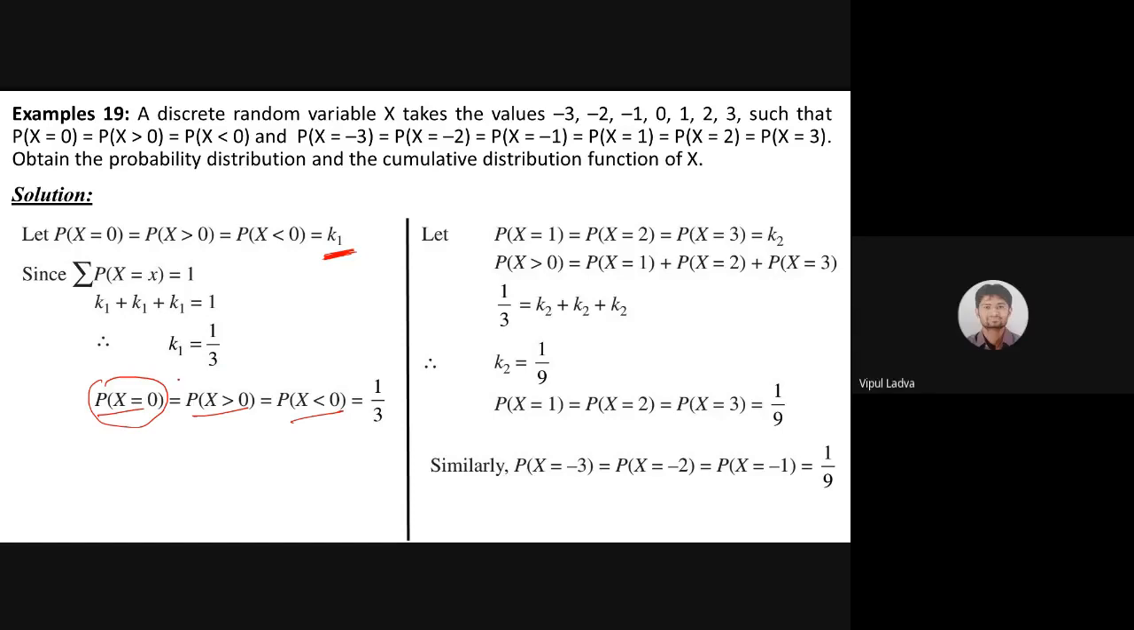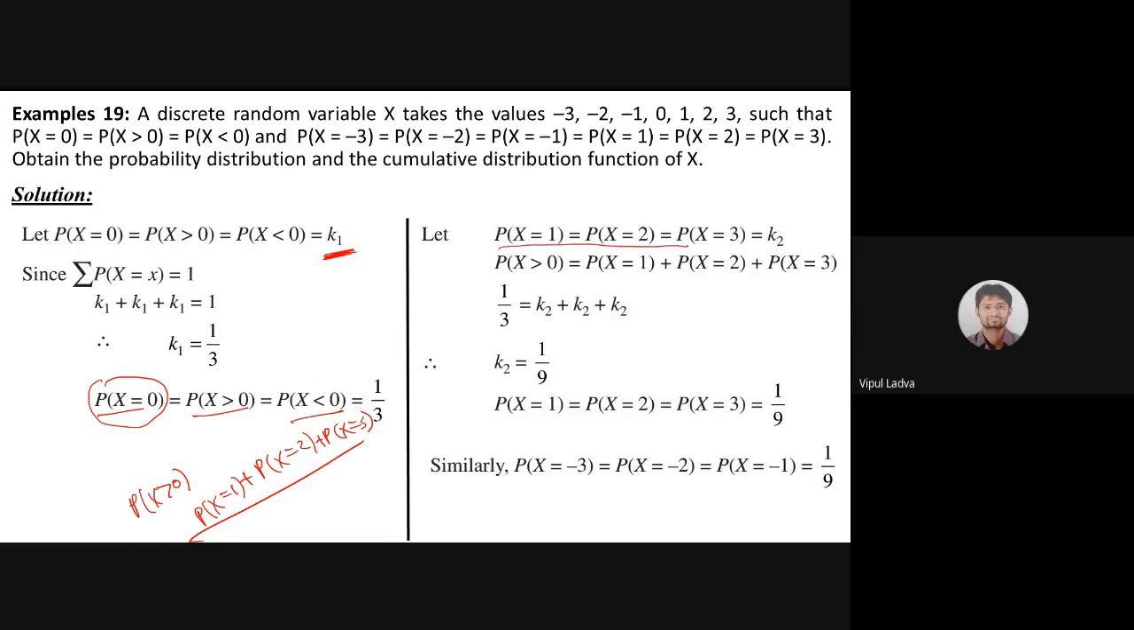When we are dealing with probability x greater than 0, in that case, I'm dealing with probability of x equals 1, then probability of x equals 2, as well as probability of x equals 3. I'm talking like that. Good. Or if it is x less than 0, that means I am dealing with probability x equals -1, -2, and -3. Good, good, good.